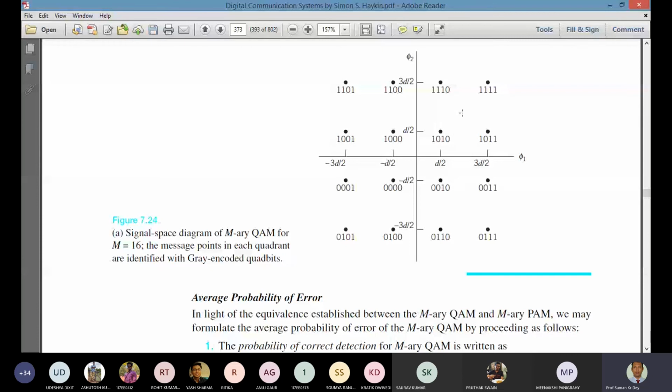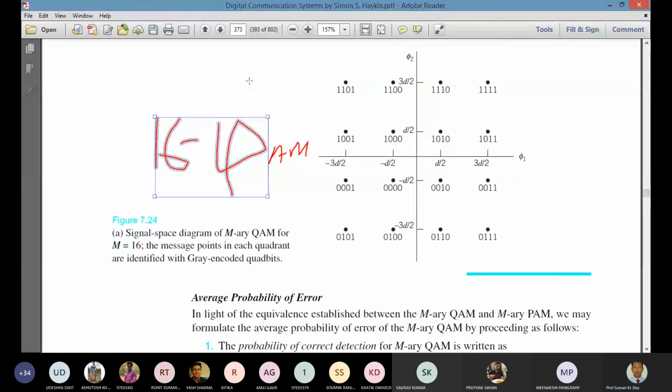Now this is the example when we are taking the corresponding positions. As I told, M-ary, so M equal to 16 means this is a 16 QAM. In the 16 QAM, that means we have 16 message points.